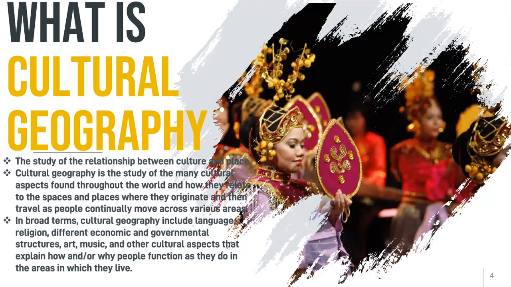In a broad term, cultural geography is not only about food. It includes a lot of elements, for example, languages, religion, different economic and governmental structures, art, music, and other cultural aspects that explain how or why people function as they do in the area in which they live.